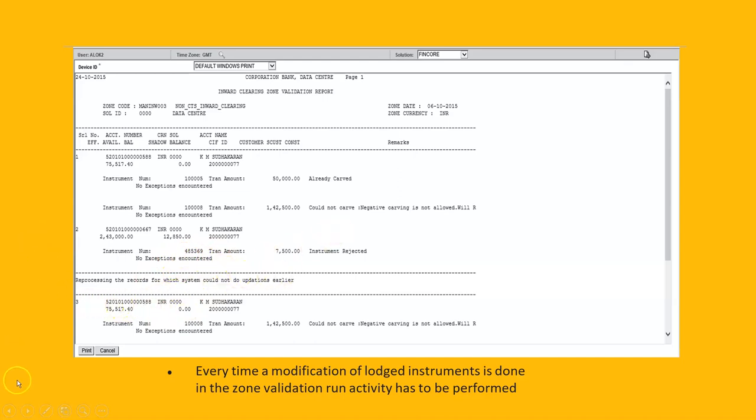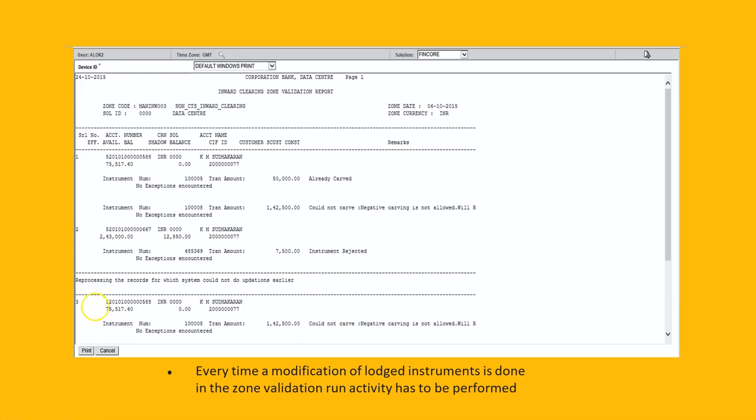Then after that we post to the zone and all the instruments are posted in the respective accounts, and 50,000 will be actually debited in my account after carving is done here. So this is how we do it, right? Every time a modification of an instrument is done in the zone, the validation run activity has to be performed. So after rejecting, again we have to run a validation report.